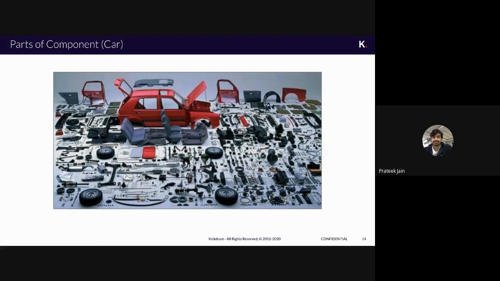There can be two types of components which you can create. It can be a feature component, or it can be a reusable small component. So if I say wheel, there are four wheels. If I create one wheel component, I can use that component in four different places. That is my four wheels, so that is a reusable component. The other is a feature component, or a specific component. For example, there is only one steering wheel inside an Alto car, it cannot have multiple steering wheels. So that is my specific component, or feature component, which will do only one functionality.